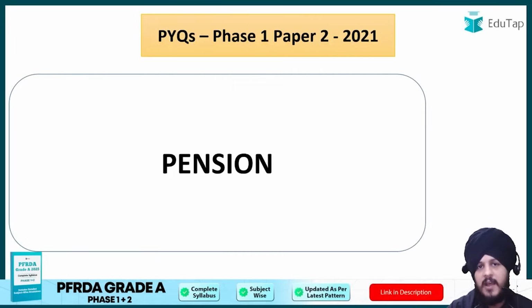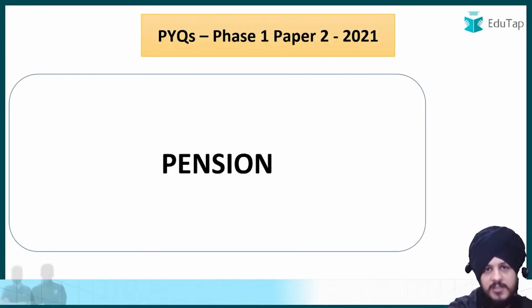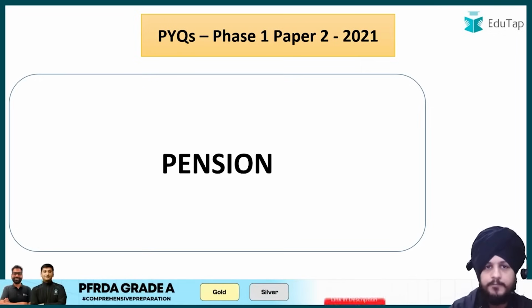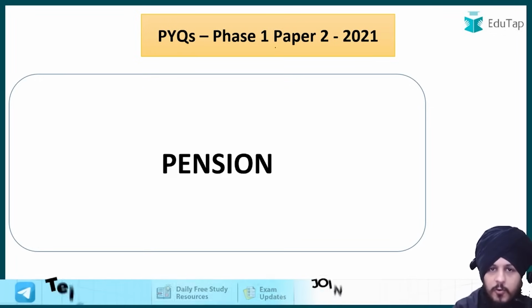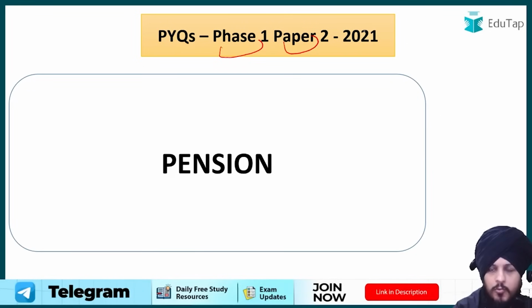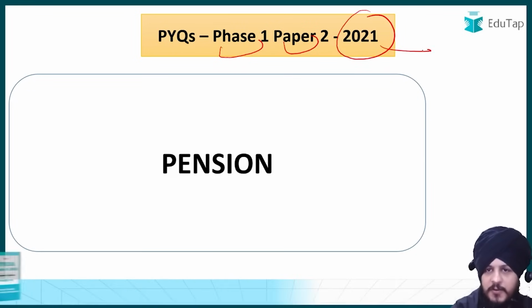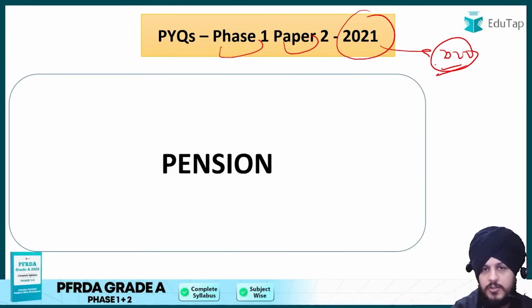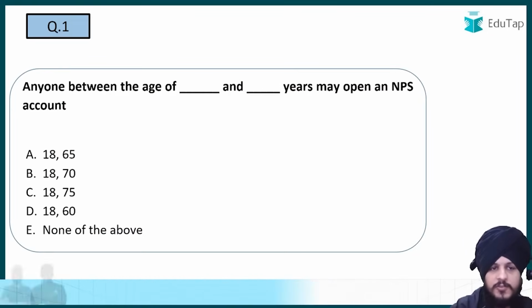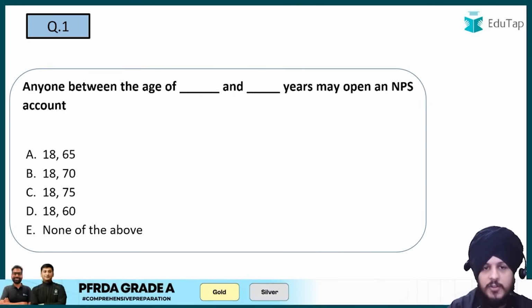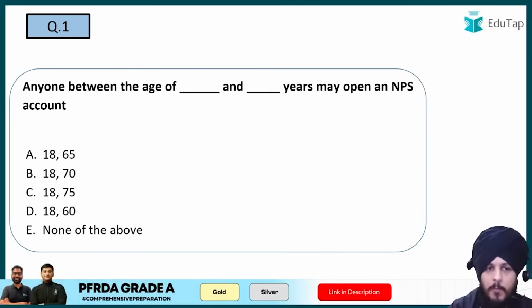Now we are done with the finance part, and let us move on to the next portion, which is pensions. Regarding pension, first of all we are going to cover questions for phase 1 paper 2 for the year 2021, and after that we are going to see the 2022 questions also, right? This is something that we are going to do one by one. The first question is: anyone between the age of dash and dash years may open an NPS account.